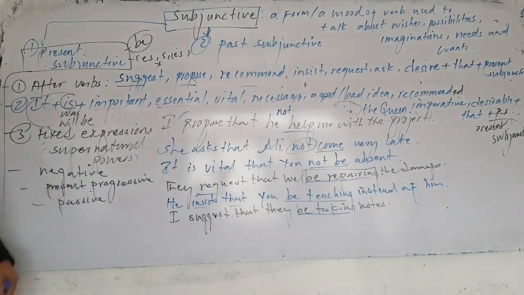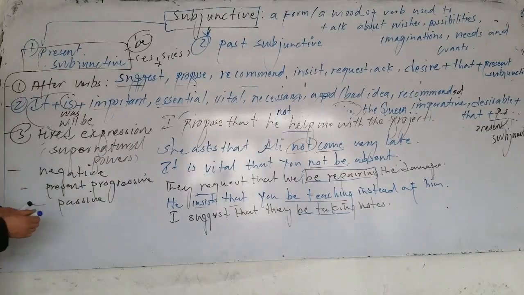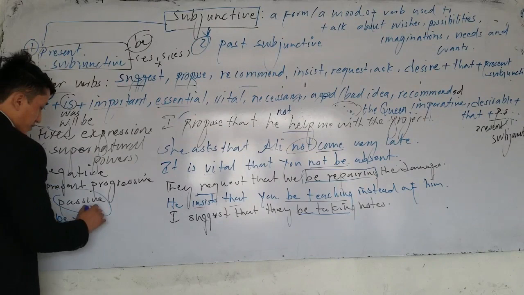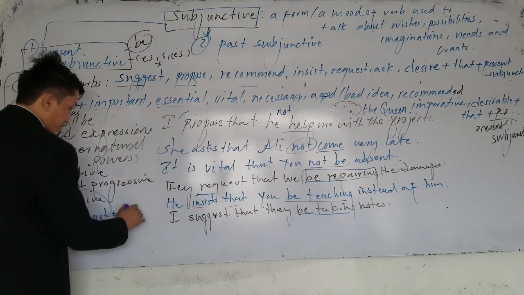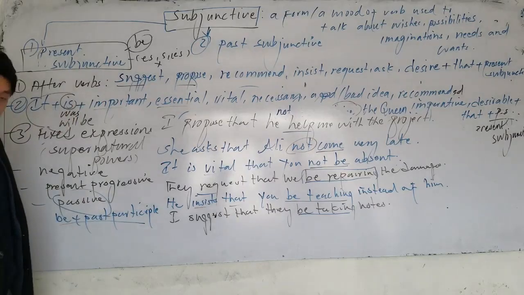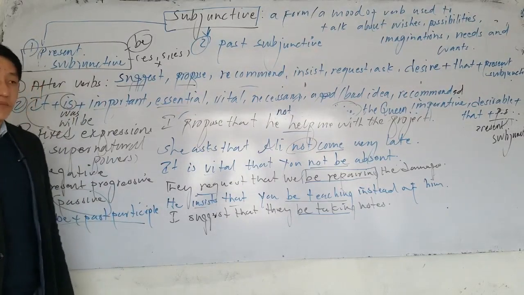Now let's go and talk about how to change it to passive. What is the passive structure? For the passive, we use be plus what? Past participle. Now if I use be plus past participle, what structure is that? That is called the passive form of subjunctive.